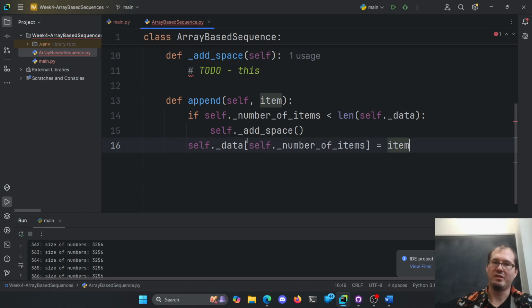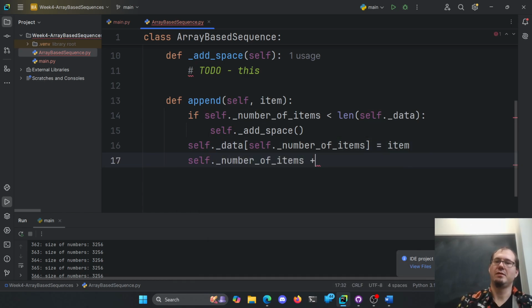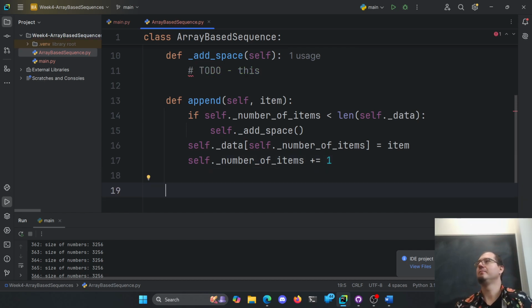So I'll take that item, we'll assign it, and then I'll take my self.number of items, and we'll add 1 to it. Right? We just added an item, count it. We added 1. So that's how we can append. Find the next open space, drop it in. Again, we'll get to the resizing later. Add space, whatever here. That makes sense? So we can append.